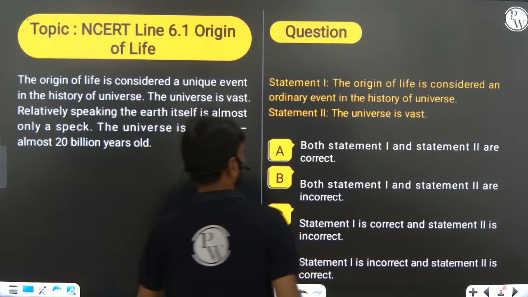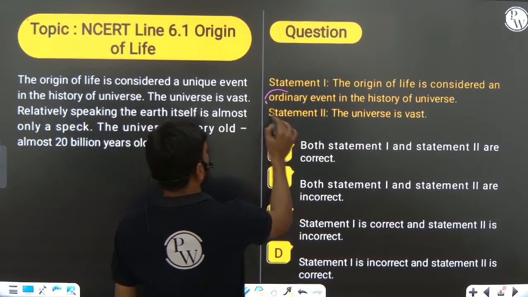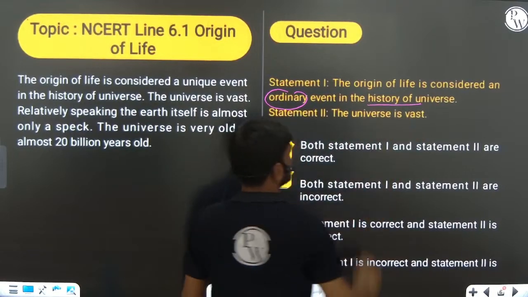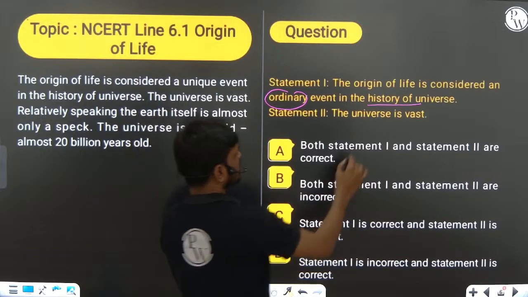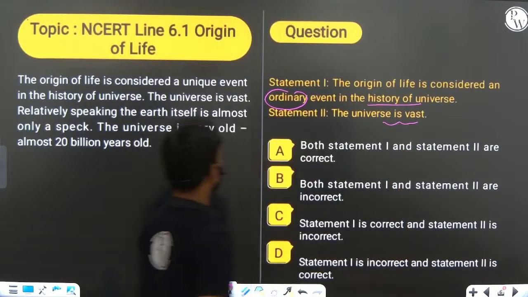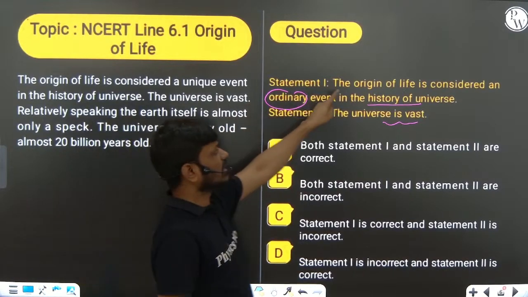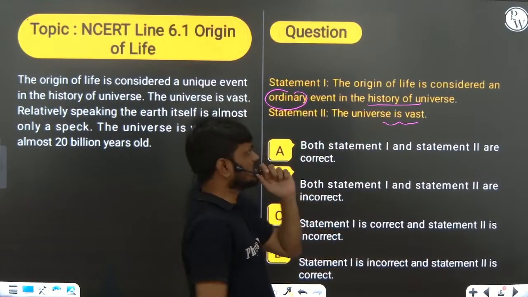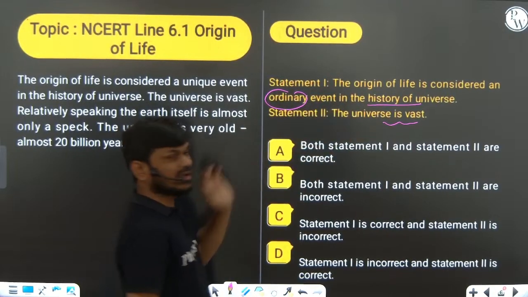Now, the statement says origin of life is considered an ordinary event in the history of the universe.